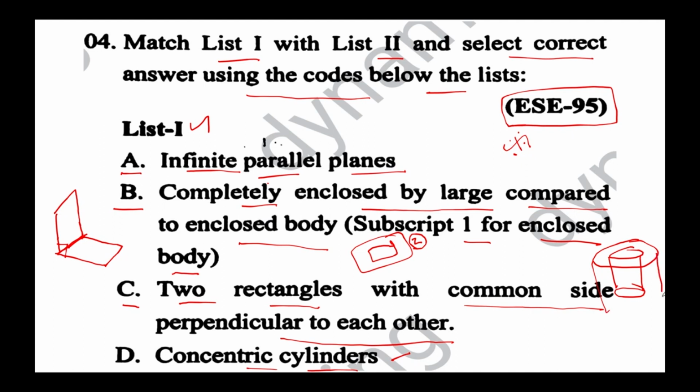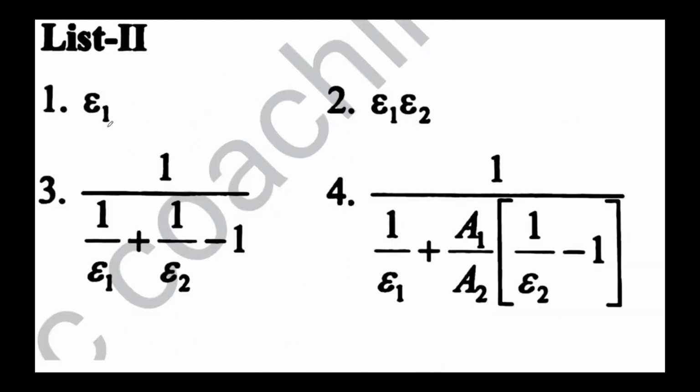So these are all the 4 statements which have been listed in list 1, and list 2 contains these expressions. The first statement is epsilon 1, the second one is epsilon 1 into epsilon 2, the third one is 1 by epsilon 1 plus 1 by epsilon 2 minus 1, and the fourth one is 1 by epsilon 1 plus A1 by A2 into 1 by epsilon 2 minus 1.